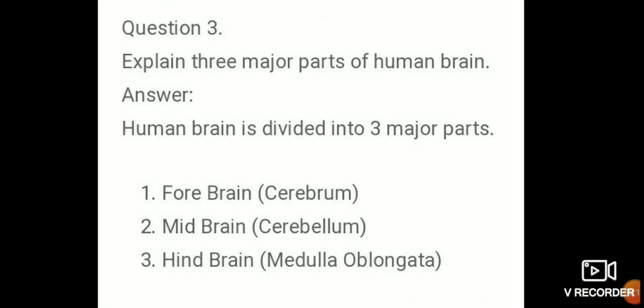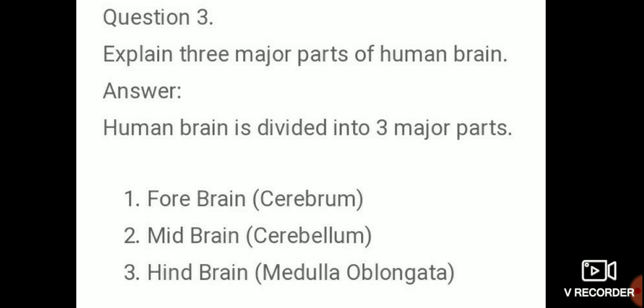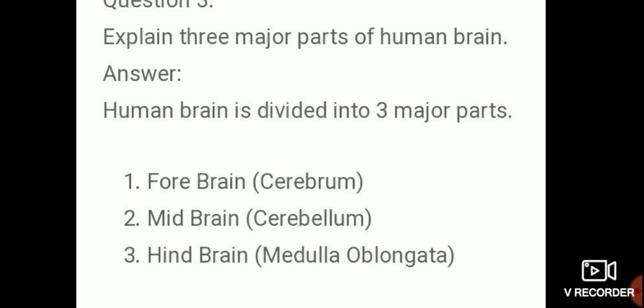Third question, explain the main parts of the human brain. Explain the three major parts of the human brain.